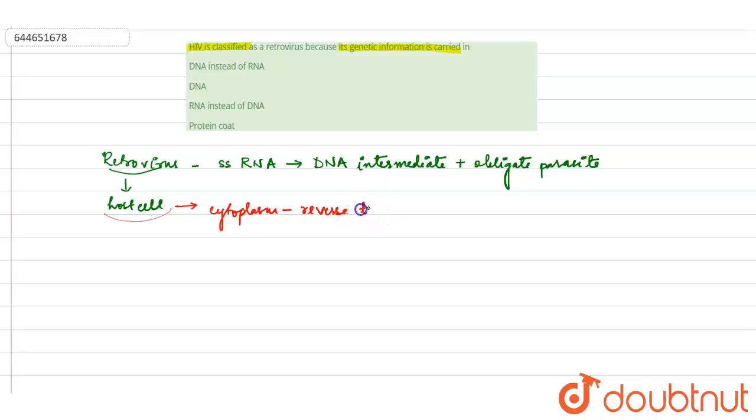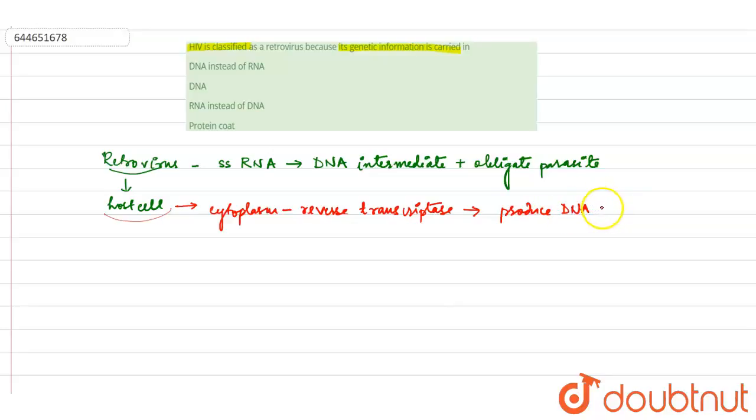We know that retroviruses carry the reverse transcriptase enzyme along with them. They use it to produce their own DNA.